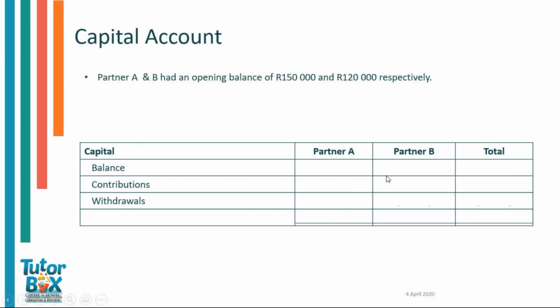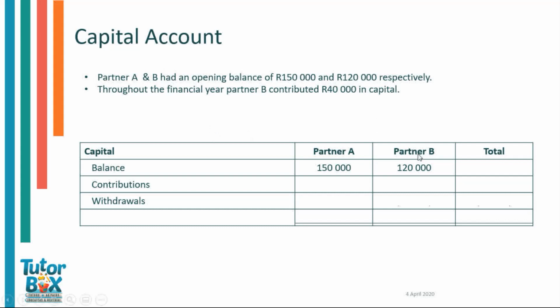Partner A and B had an opening balance of 150,000 Rand and 120,000 Rand respectively. So partner A has 150,000 Rand as the opening balance. This will be put over here. Partner B's balance is 120,000 Rand and that will be put over there. Throughout the financial year, partner B contributed 40,000 Rand in capital.